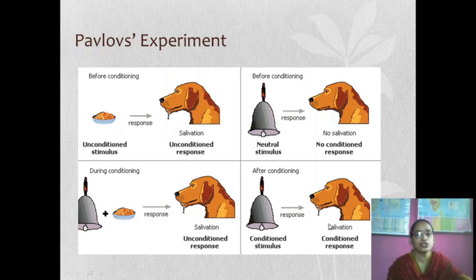Pavlov's experiment shows that conditioned salivation in response to the sound of a bell is a good example of the formation of a conditioned or acquired reflex. Combining conditioned and unconditioned stimuli, after repeating it several times, leads to the association of the ringing of the bell with the food. Thus, even when the food is not provided, the dog responds to the bell by salivating.